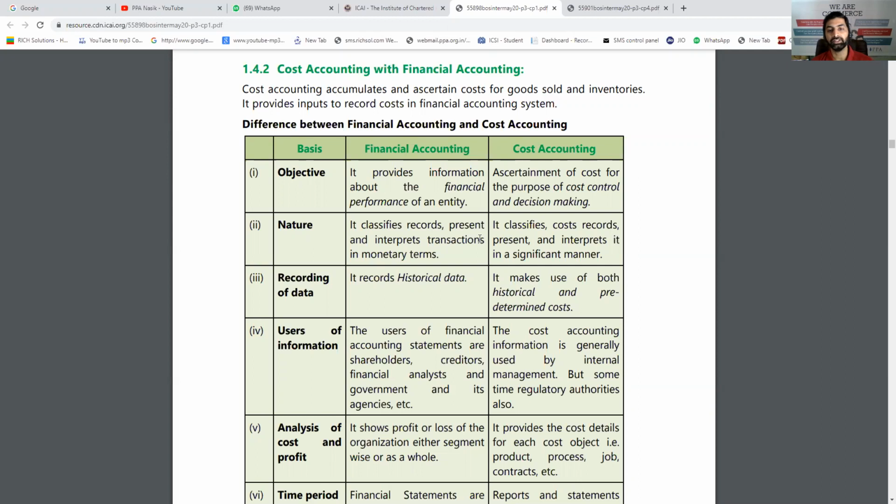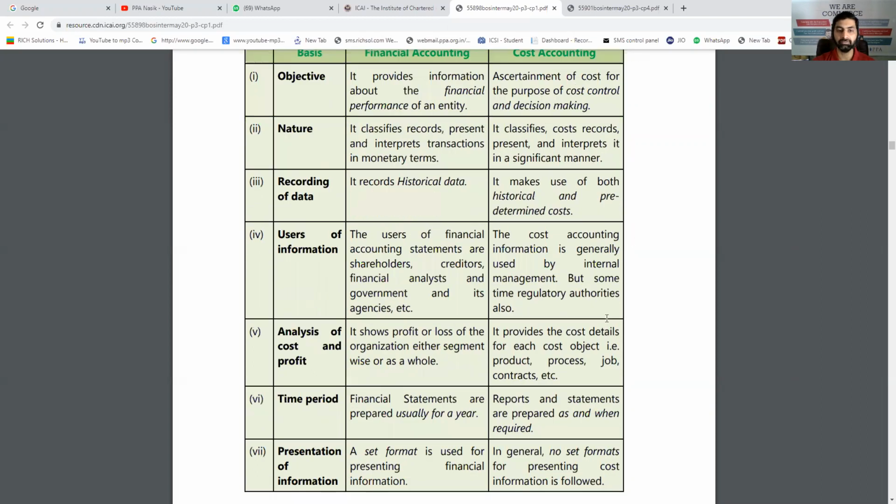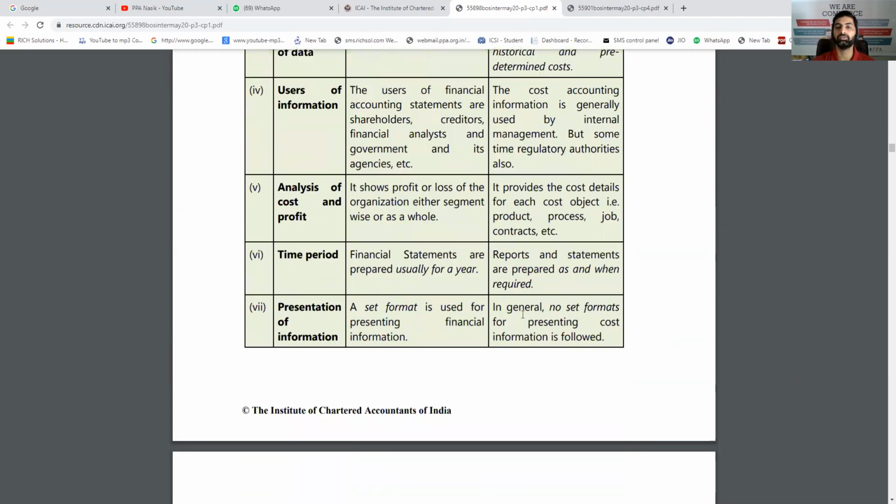Then users of information: financial accounting is used by shareholders, creditors, investors, future investors, employees, everyone. Cost accounting is basically used by management, generally of no use for external people. Analysis of cost and profit: financial accounting gives GP and NP. Cost accounting is useful for a variety of things like finding the cost of a product, finding the cost of each process separately and all that. Financial statements are prepared for one year. There is no time limit for costing. It can be quarterly, half yearly, yearly, whenever it is required.